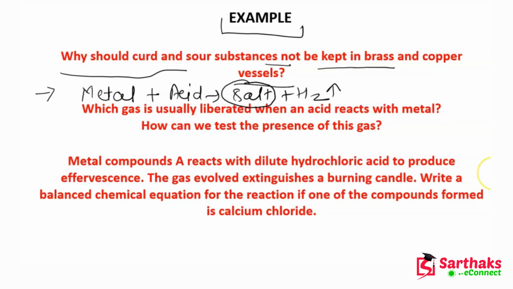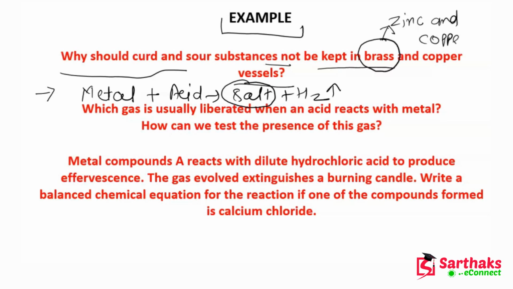You might also wonder what this brass is. Brass is also a metal, but it is a metal alloy. It is formed by mixing two metals, zinc and copper.